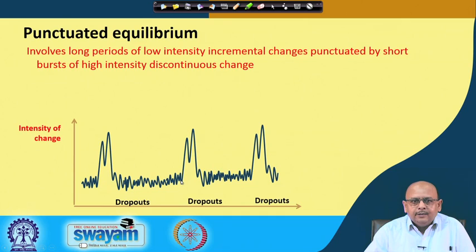Then again there is a short burst of high intensity, you move up, there is a discontinuous change, and then again you drop out to maintain the equilibrium. So, there is again low intensity incremental change. Then again there is a spike, a short burst of high intensity discontinuous change, and again you come back, there is a drop, right. So, this is what is known as punctuated equilibrium.